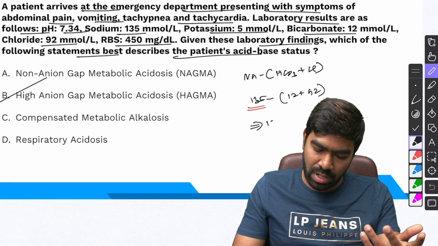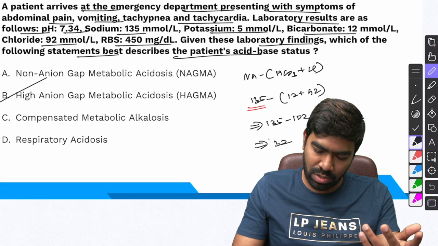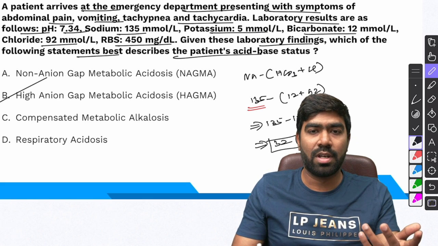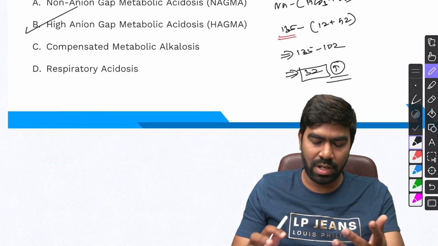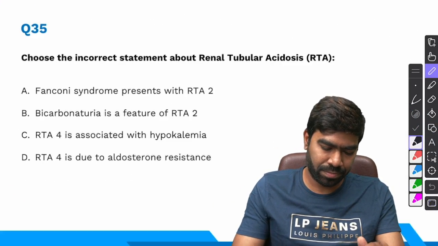So 135 minus 104. So we're going to get an anion gap of approximately around 32. Anything more than 12 is high anion gap. So this patient is having a high anion gap metabolic acidosis. As simple as that, it's a case of HAGMA.